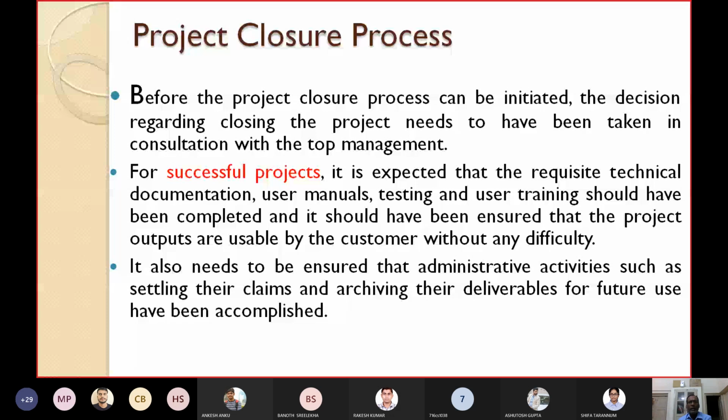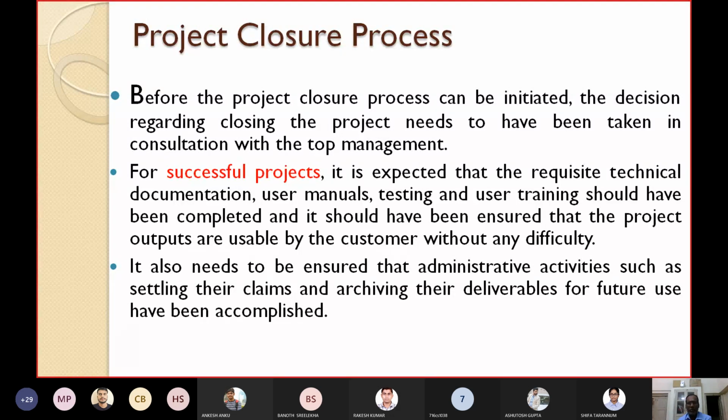It also needs to be ensured that administrative activities such as settling their claims and archiving their deliverables for future use have been accomplished. Since the project is successfully completed, you have to ensure that all the administrative activities, for example, settling the claims of the developers, or settling the claims of the clients, and archiving all their deliverables properly. They should be archived for future use.